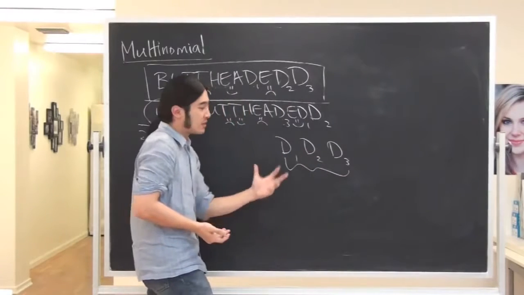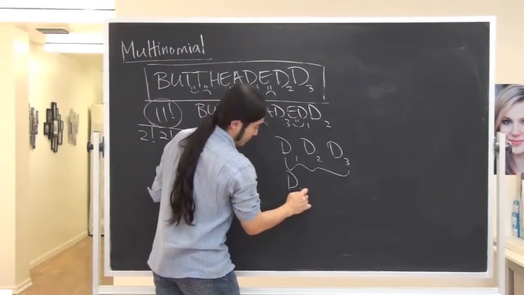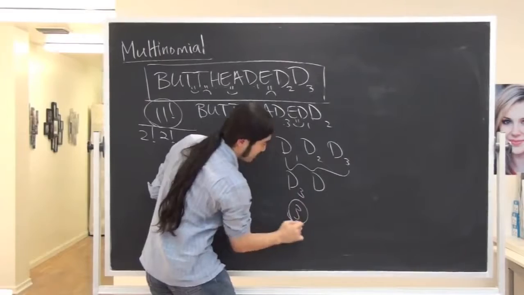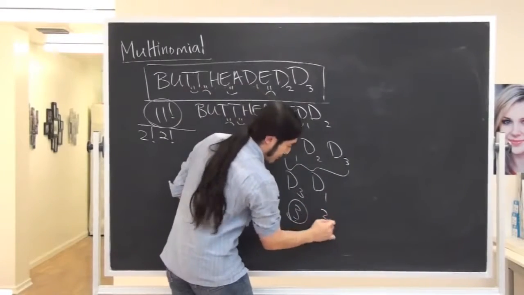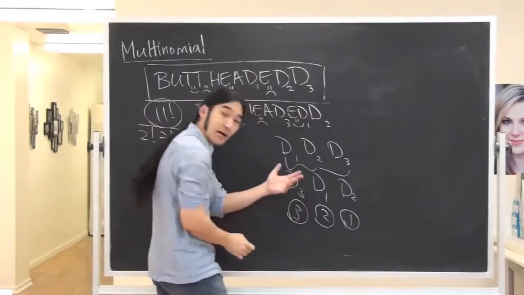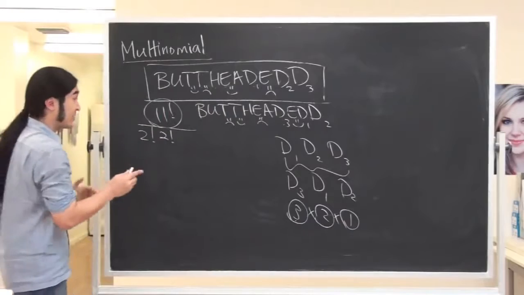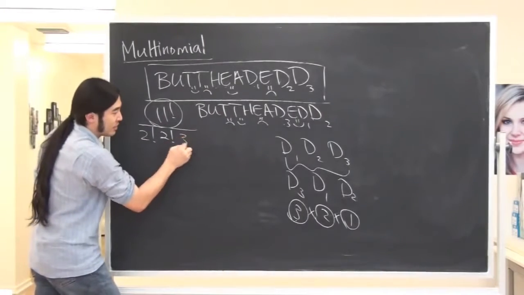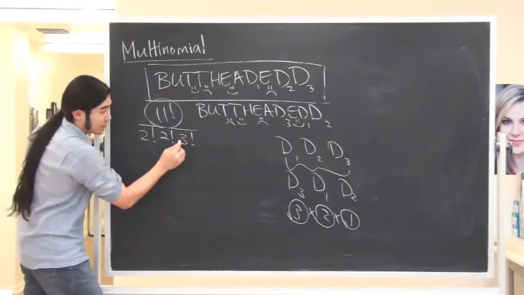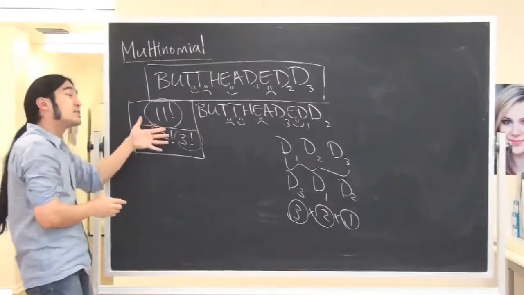You know how to run this. This is 3 choices for where the first D goes. Let's say I place D3 here. 2 choices for the second D, let's say D1. Okay? And then 1 choice for the final D, in this case it would be D2. And you know how to play this. This is 3 times 2 times 1. So again I've overcounted, and to fix it, I divide not by 3, but by 3 factorial. Okay? Obviously 2 and 2 factorial are the same, but here you'll really notice a difference. Okay, so not too bad, right? This is multinomial.